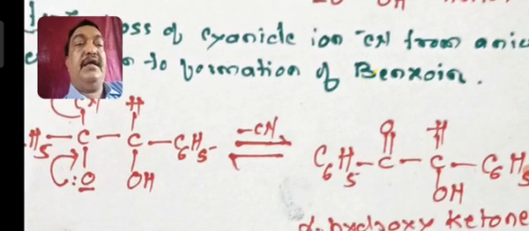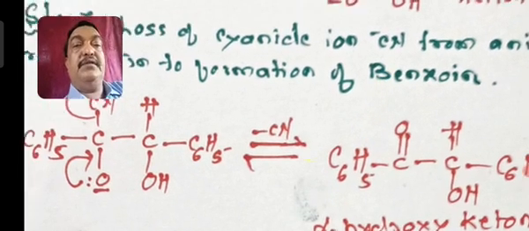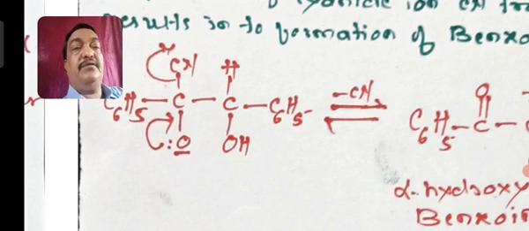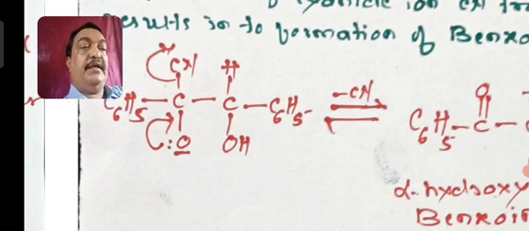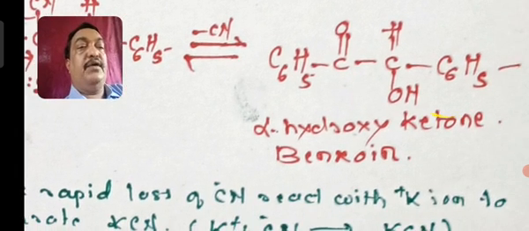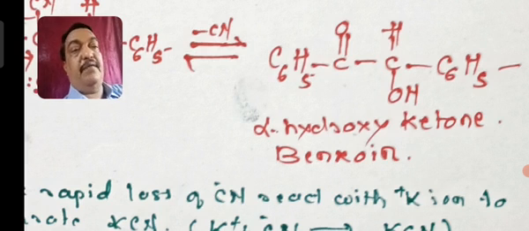And in the next case, what happened? In the structure I have shown, the lone pair of electrons on the negatively charged oxygen shifts towards the carbon with the elimination of the cyano group. So the cyano group will be automatically eliminated and you will get the double bond between carbon and oxygen. C6H5, C double bond O, C double bond O. The next is CHOH, C6H5. So here the product is alpha hydroxy ketone, and this product is known as benzoin.